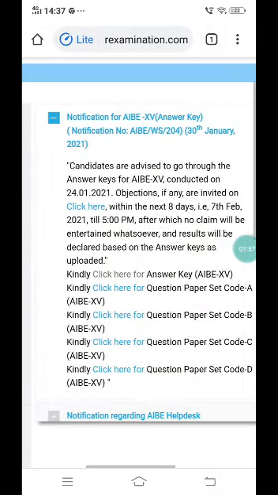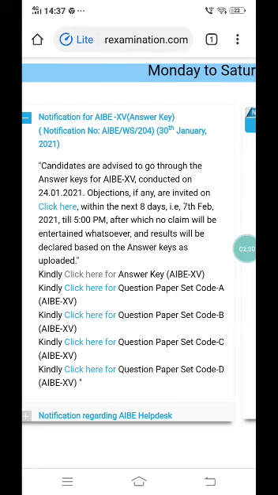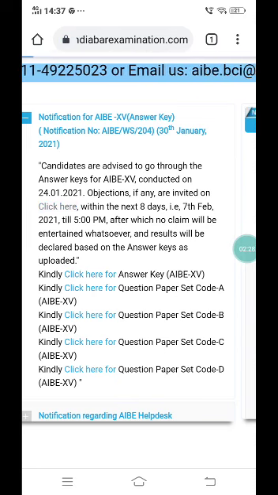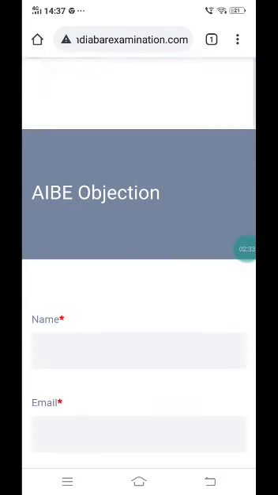Once we are done with the entire exercise, objections, if any, are invited up to the next 8 days, that is till 7th of February 5 p.m., after which it won't be entertained. So we have to see if any questions are correct or wrong, or whether we think the answers mentioned in the answer keys are wrong. We can file the objections by clicking here before 7th of February or by 7th of February till 5 p.m., after which it won't be entertained.